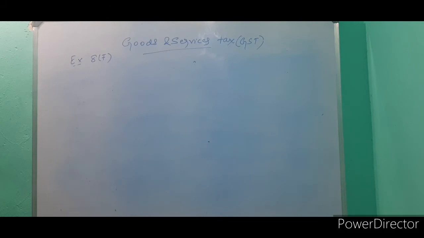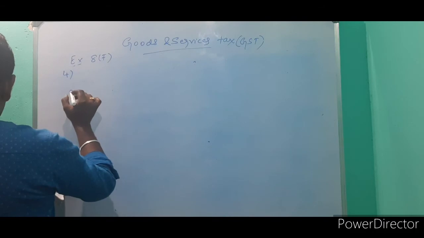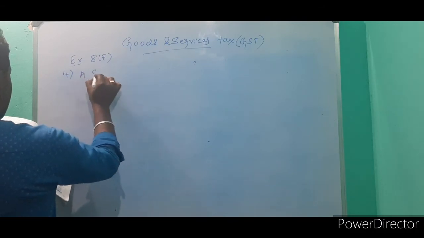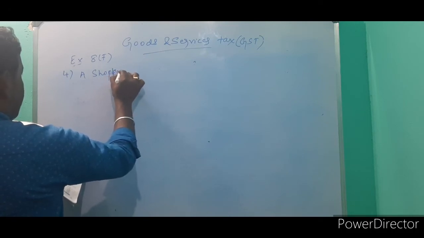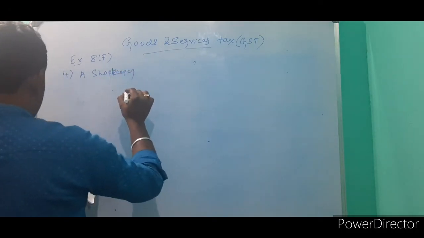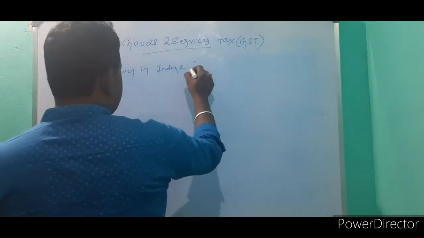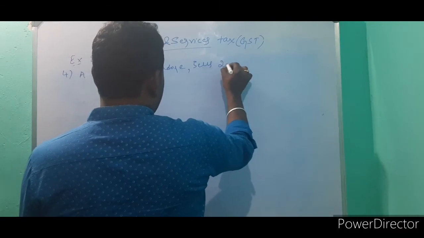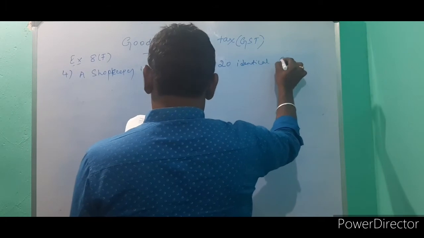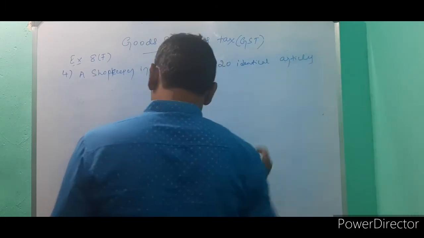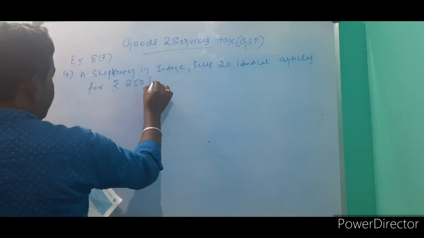Next problem is the fourth problem. A shopkeeper in Indore sells 20 identical articles for ₹250 each.